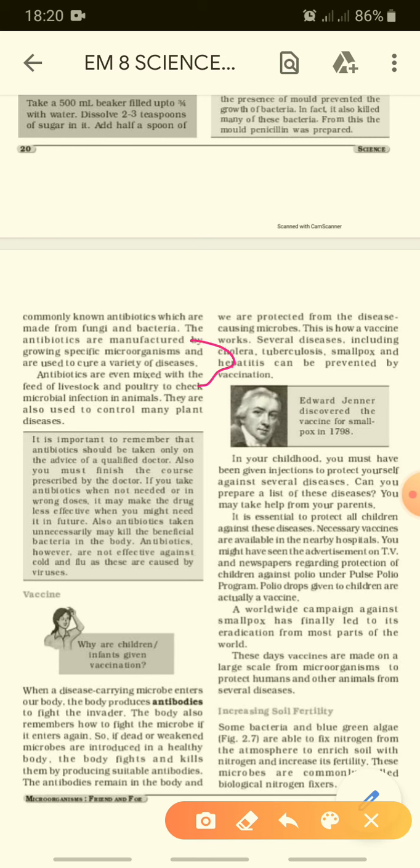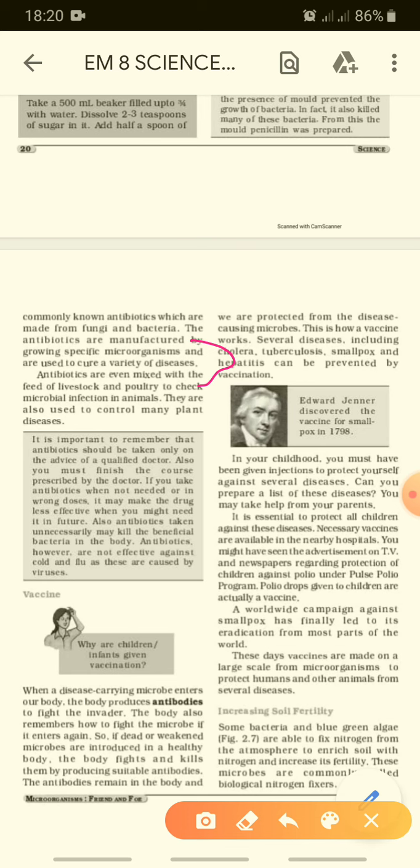So the microorganisms are purposely grown so that they are helpful to us to make the medicines.